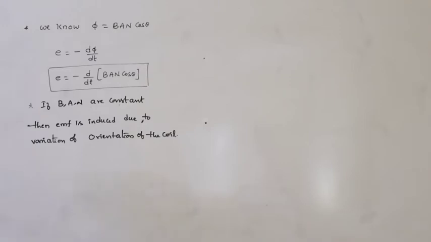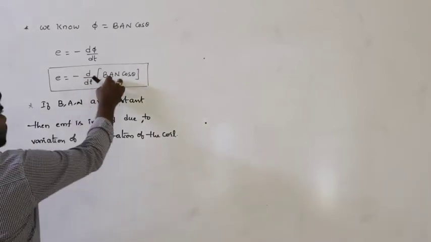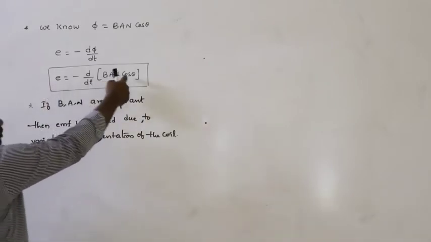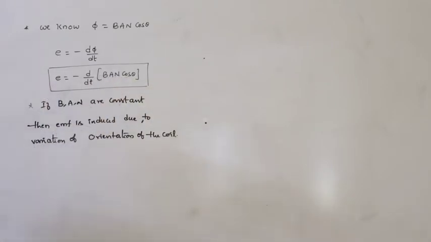If B, A, N are constant, then the EMF is induced due to the orientation of the coil.